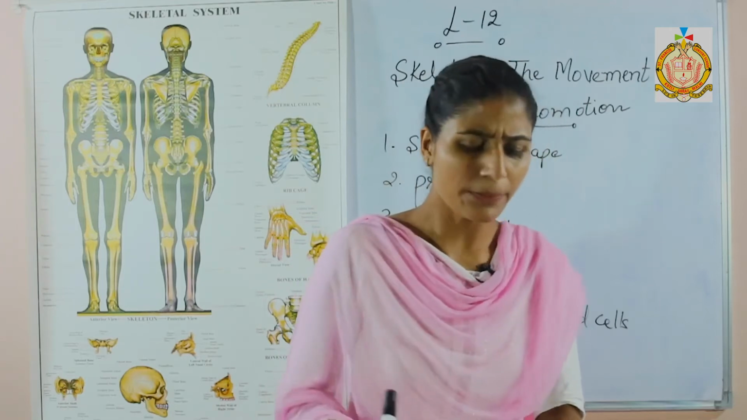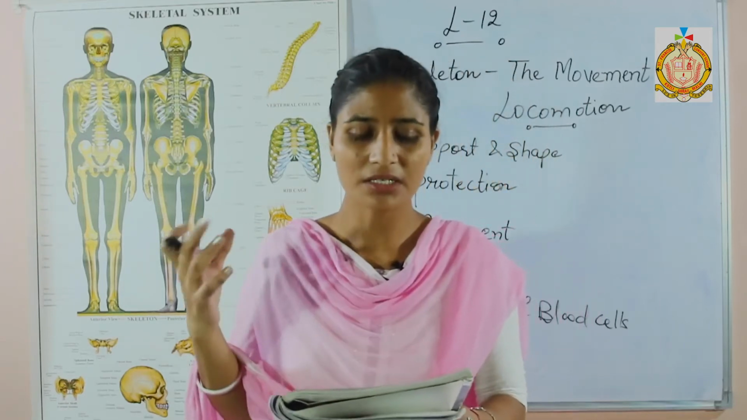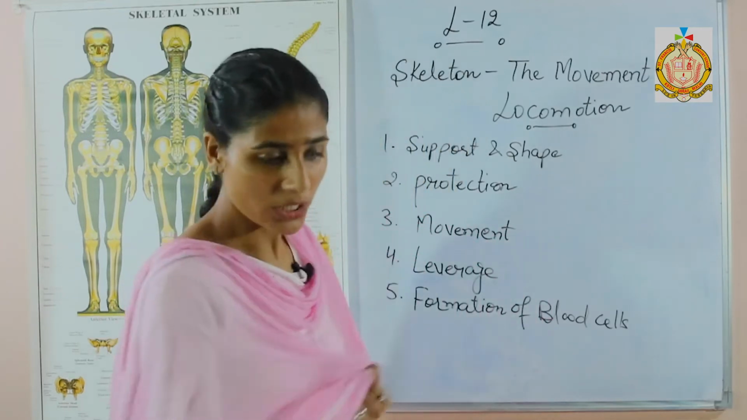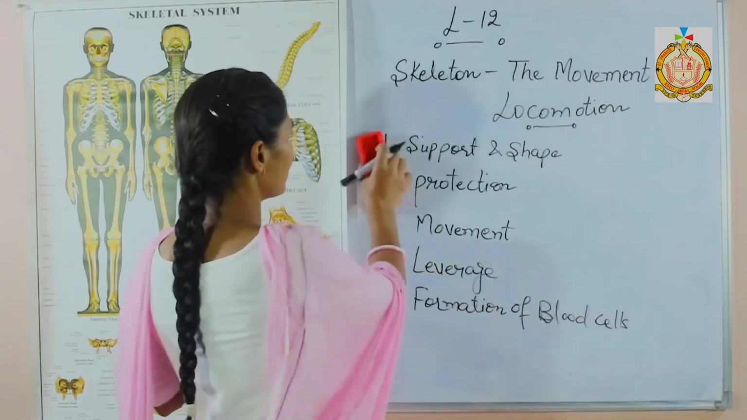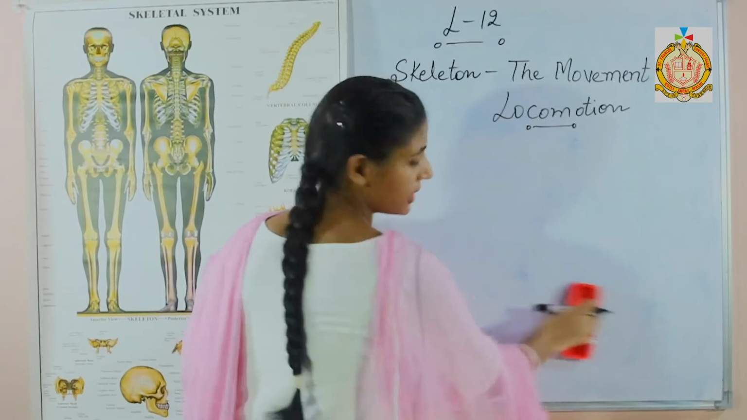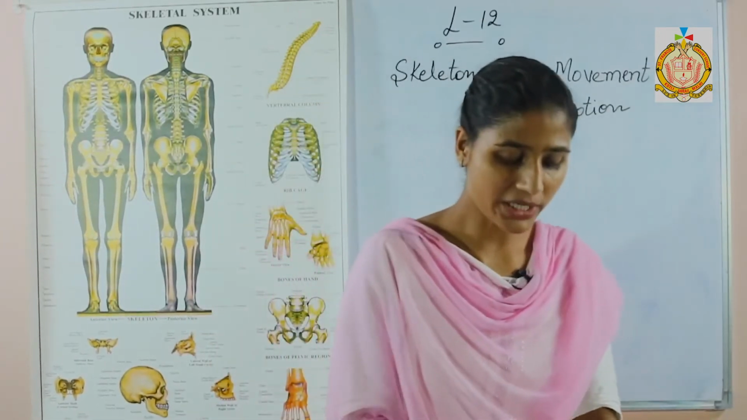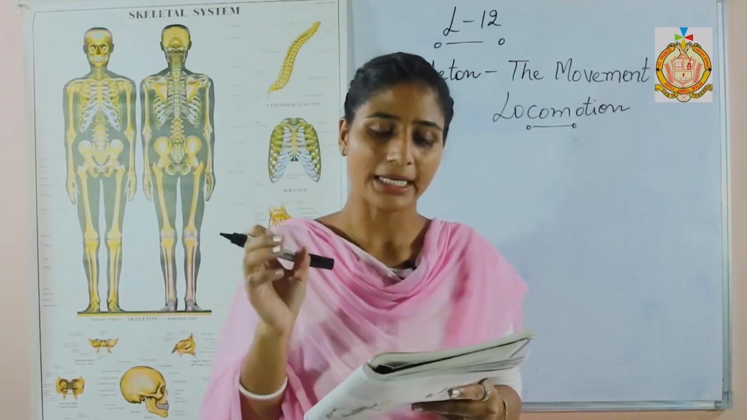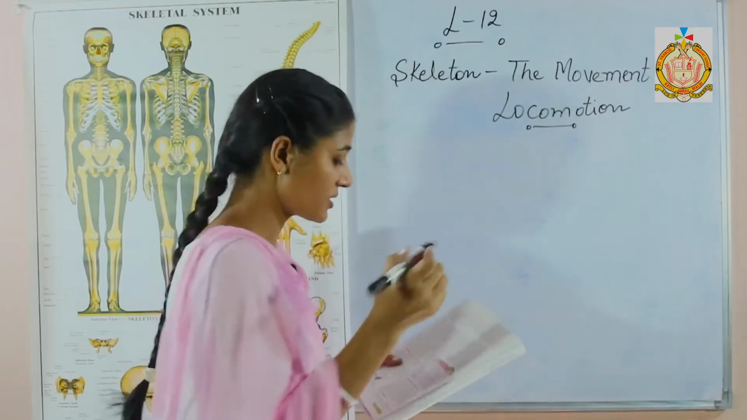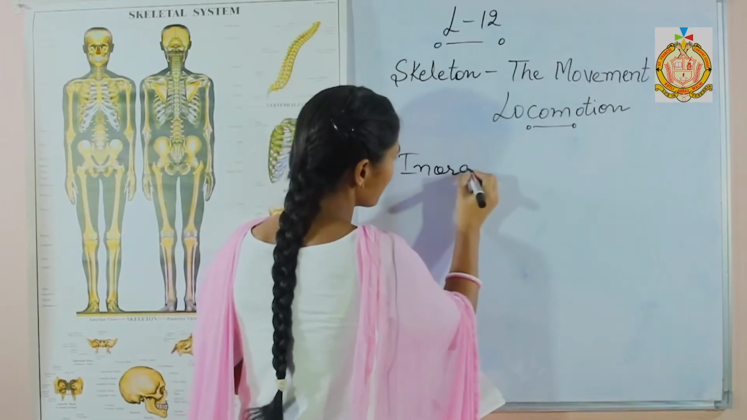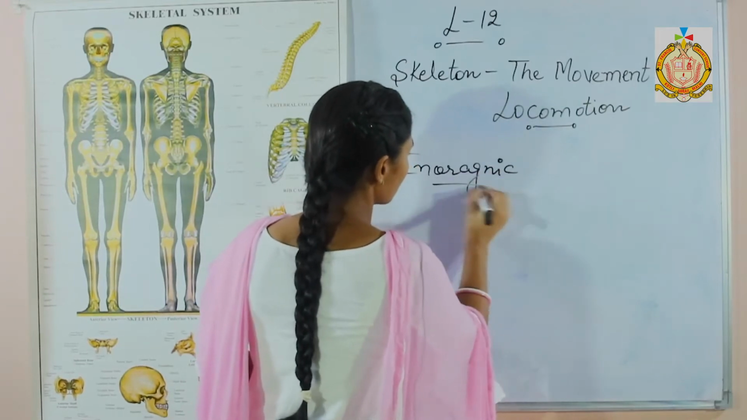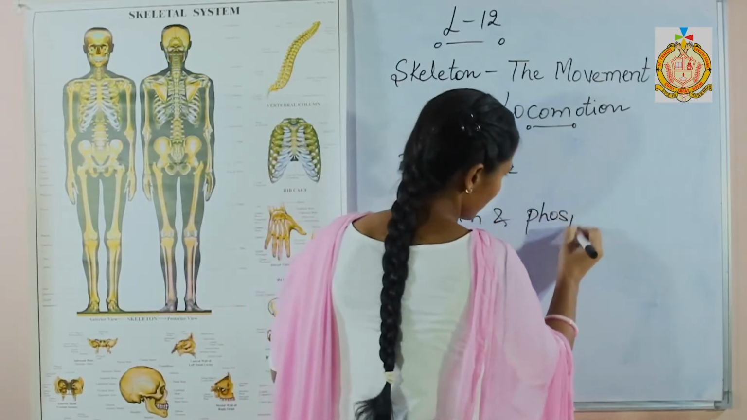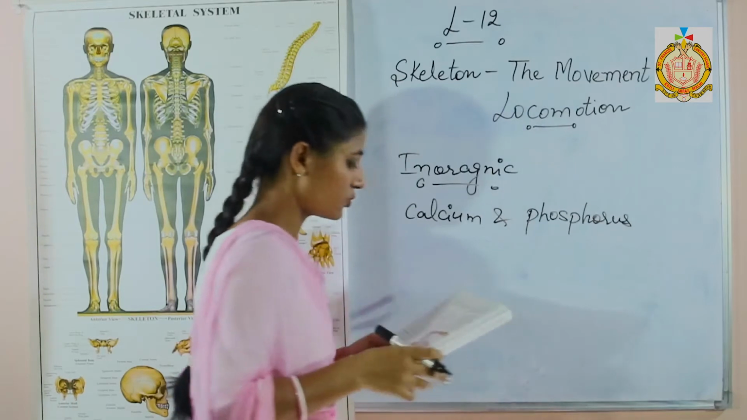Next one, bone. Bone is a chief component of our skeleton system. It consists of organic and inorganic materials. Now, in a single bone, two types of materials are present: organic and inorganic. The inorganic constituents are present in two-thirds of a bone, and they include mainly calcium and phosphorus components. So, inorganic: calcium and phosphorus are present in our bones.